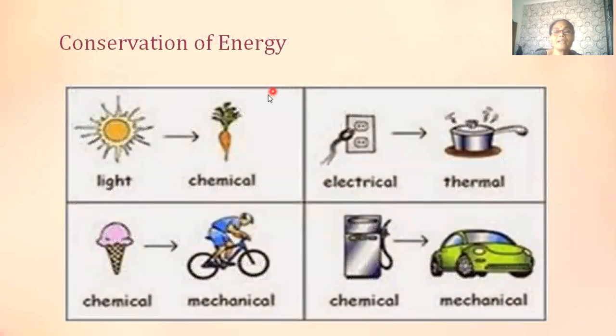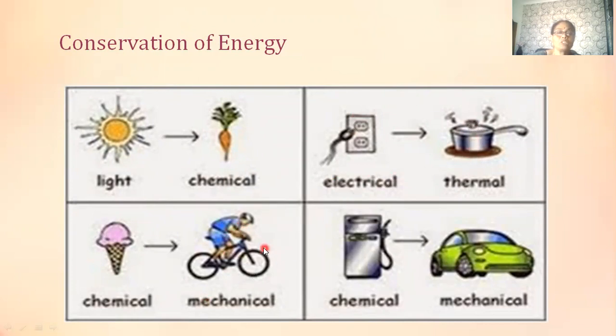Now let's understand this with the help of the following picture. Here, the light energy is being converted into chemical energy. That is, the sunlight is being converted into chemical energy. Here, the electrical energy is being converted into thermal energy, that means heat energy. In order to cook or make coffee, we need heat energy. Where are we getting this energy? Here, the electrical energy is being converted into thermal energy.